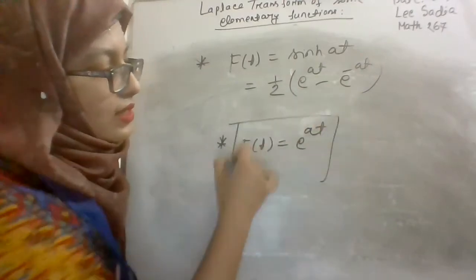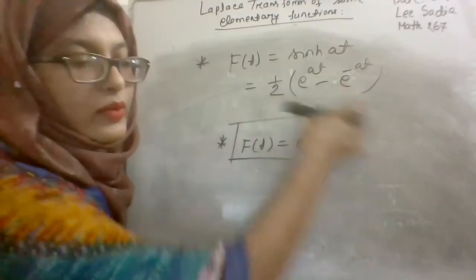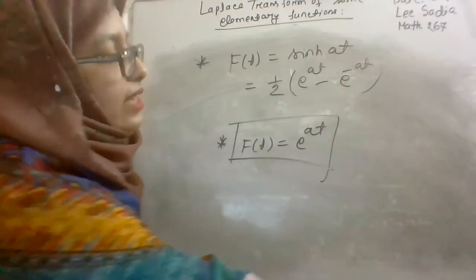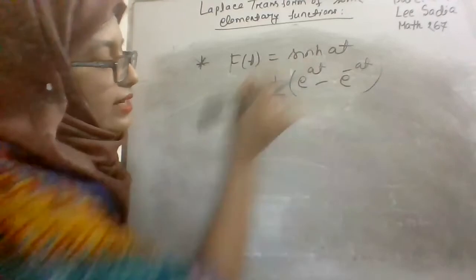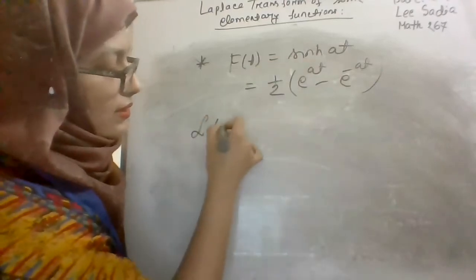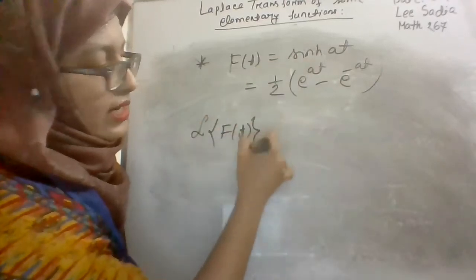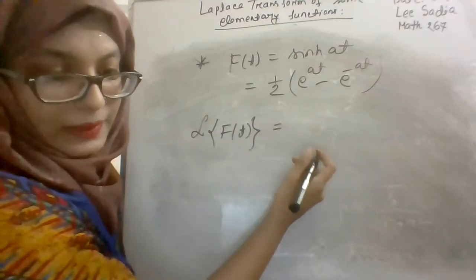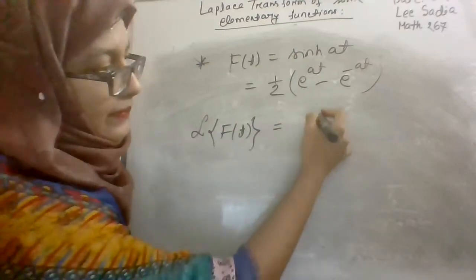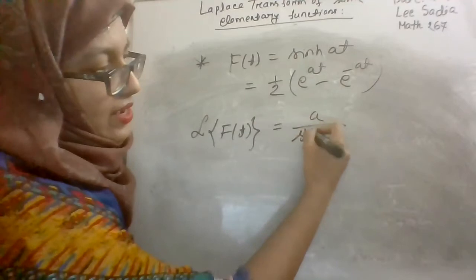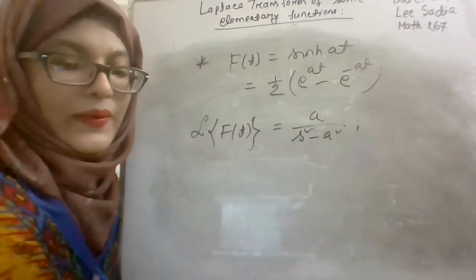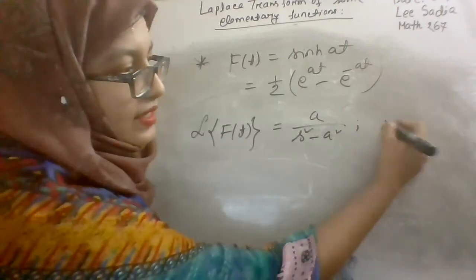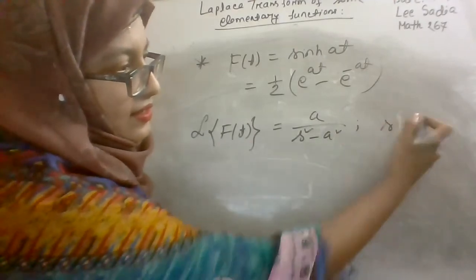By using this procedure, we can complete the Laplace transform of sine hyperbolic and cos hyperbolic functions. The result for sine hyperbolic is a by s square minus a square. Can you say what the condition is here? The condition is s is greater than the modulus of a.